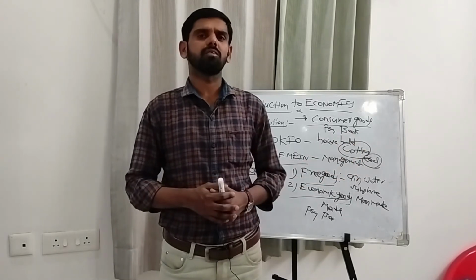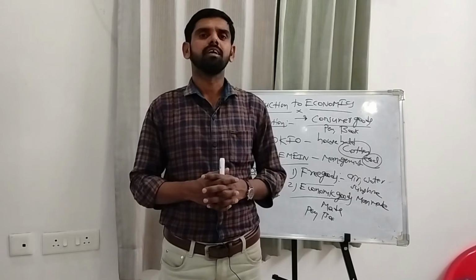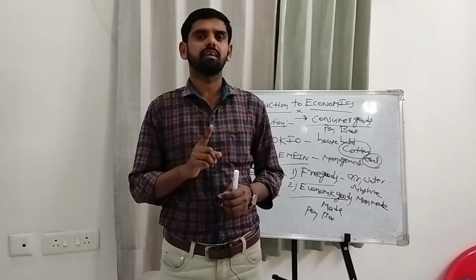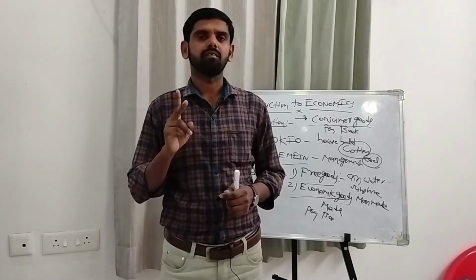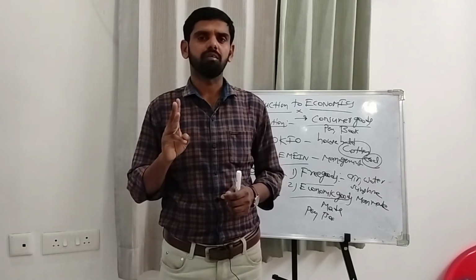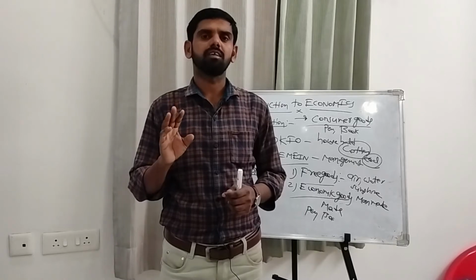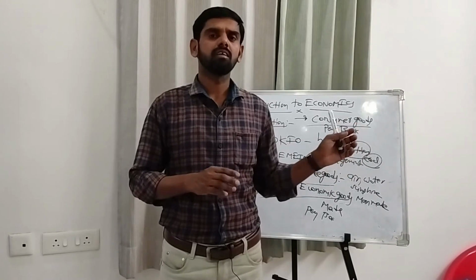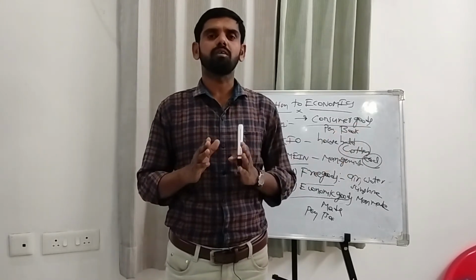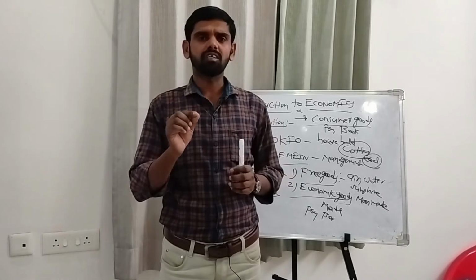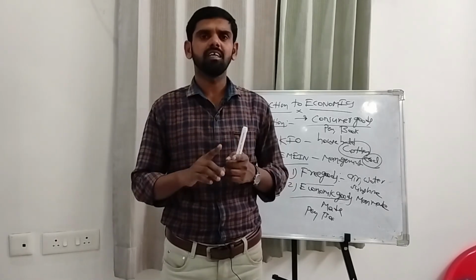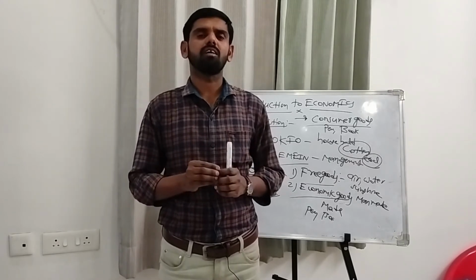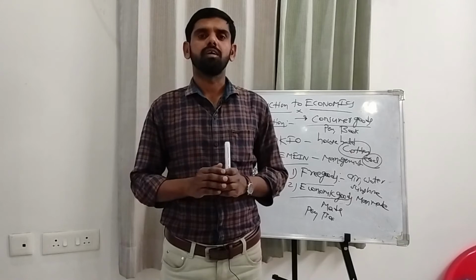Now let us discuss the types of utility. It can be divided into four types: first is form utility, second is place utility, third is time utility, fourth is service utility. Let us discuss one by one. First one is form utility. If a good satisfies human want by changing its size, shape or color, then it is called form utility.